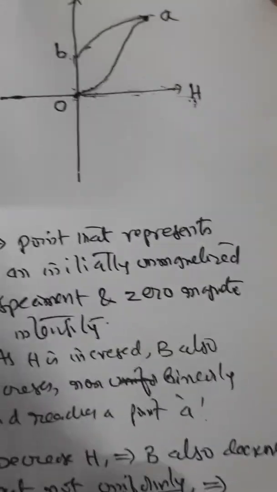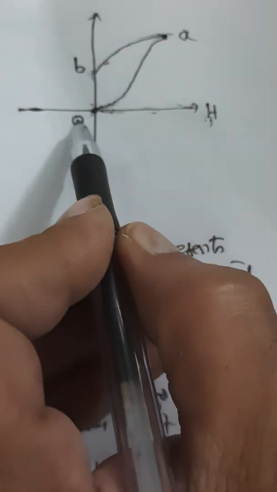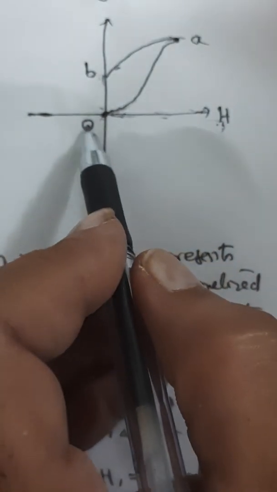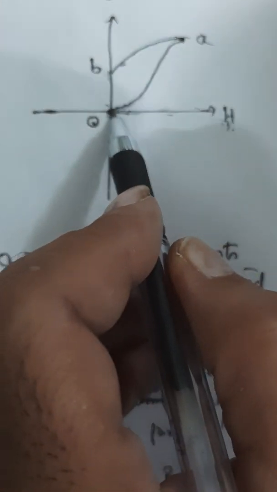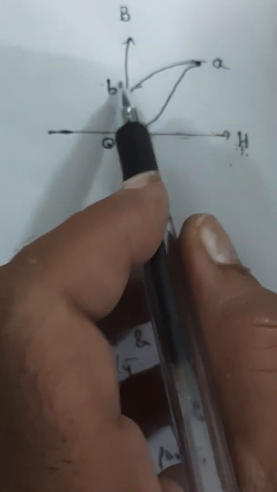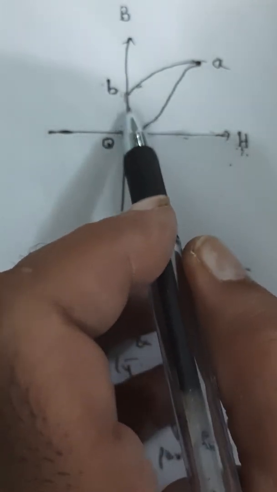So what does it mean? When the specimen is originally unmagnetized at O, and H is increased, flux density B also increases and reaches a maximum value at A. When you start reducing H, instead of following this curve, B follows the curve AB. That means B is always lagging H. So even when the field intensity becomes 0, B cannot be 0, because OB is the additional lagging value.